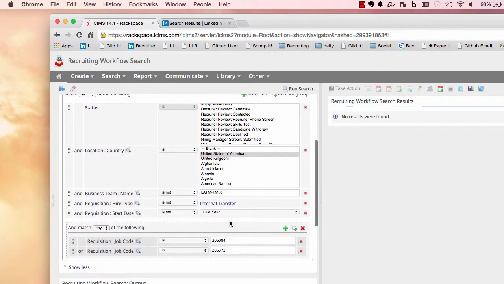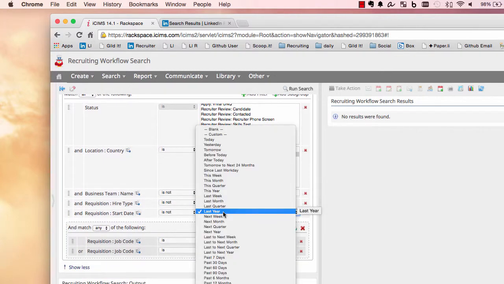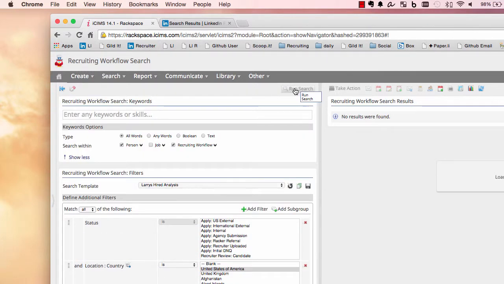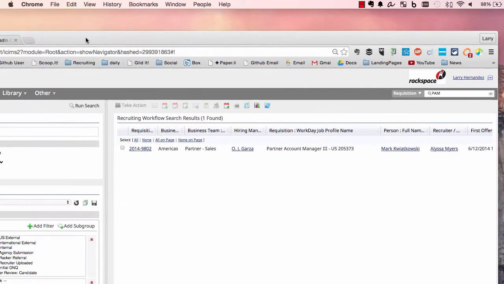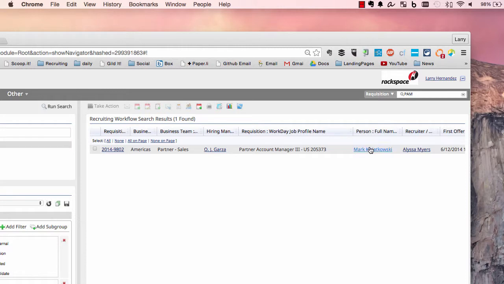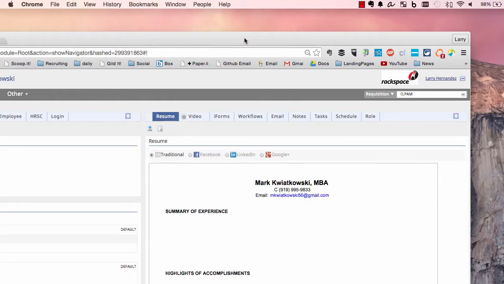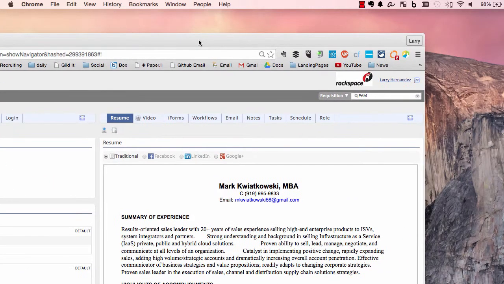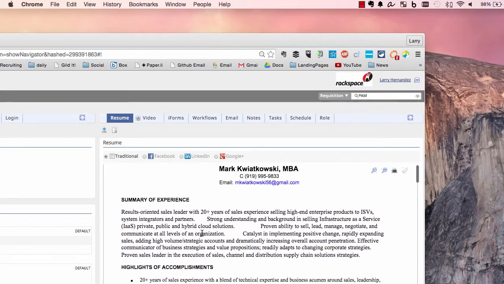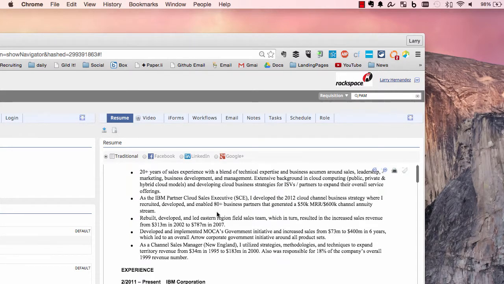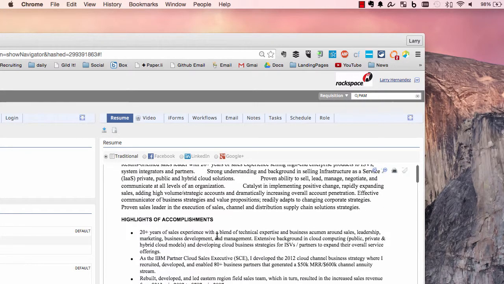So let's go back to it, and we're going to run this year. And then we're going to find Mark. And what I'm trying to do is show you what a sourcer's eye looks like, kind of like an FBI profiler. You're working a new case, and you're trying to figure out who it is we're looking for before we start looking. We want to see who's done this before. So we can look at Mark's resume. So I would cut and paste this resume into that Word document, right?